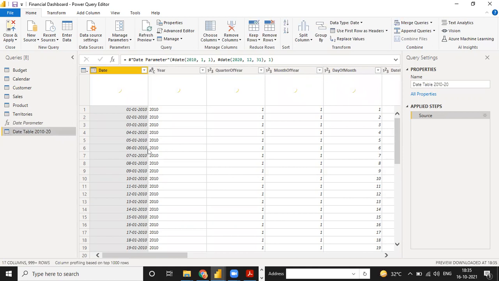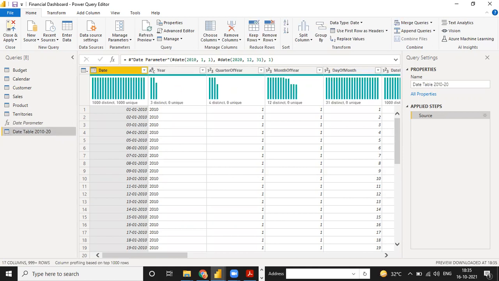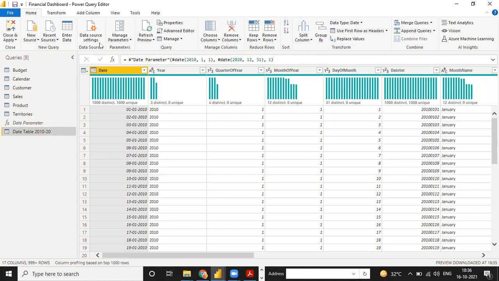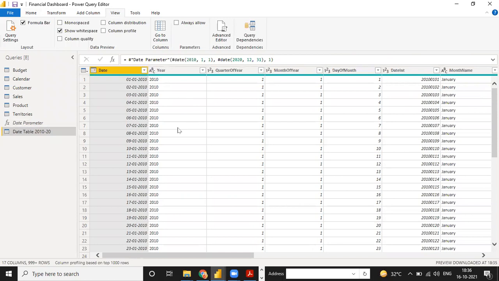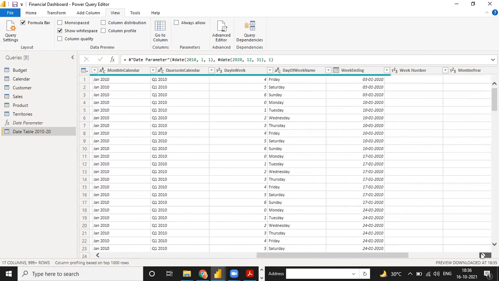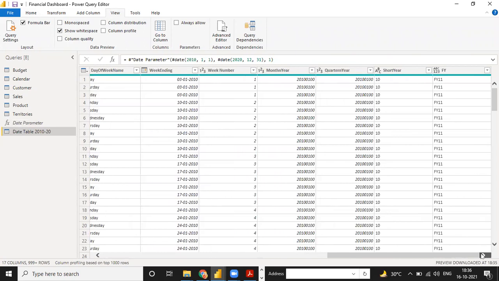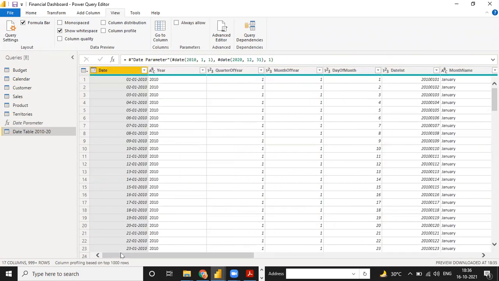You can select any date table, and guys, see, it takes just 1 second. That is the reason I always use this kind of table. Just uncheck this point and see what the options are: same date, you can choose without the calendar function, as well as starting date and ending date. That is the reason I use this table. See, year, quarter, month of year, day of the month, day of week, month name, everything is there. This is more than enough for your every date table.